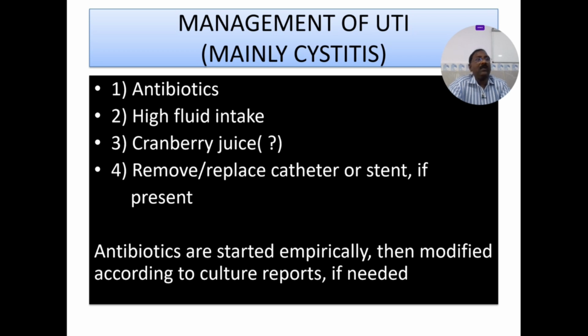As I already told you, uncomplicated cystitis you can treat with nitrofurantoin, or a complicated cystitis you can treat with ciprofloxacin or Bactrim DS. Then you can send the urine for culture and sensitivity, and change the antibiotics at a later time according to your culture and sensitivity report.